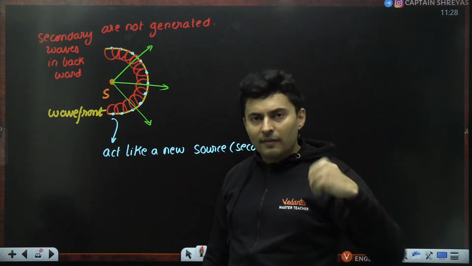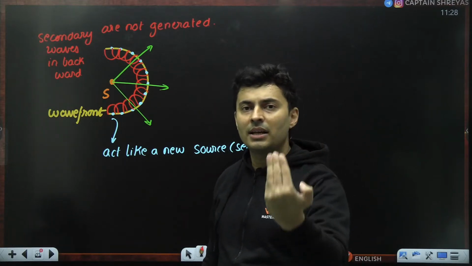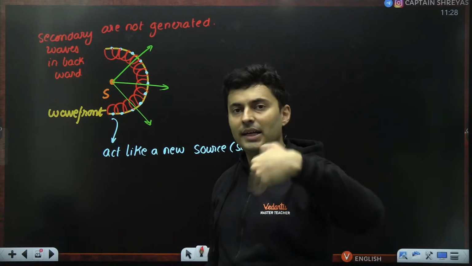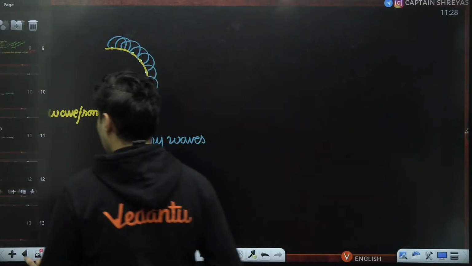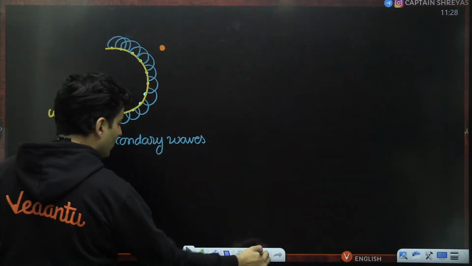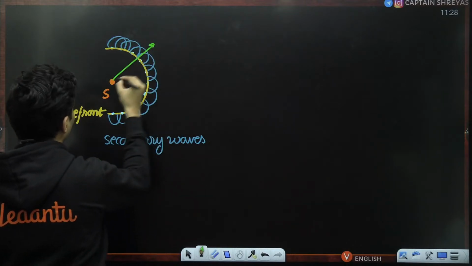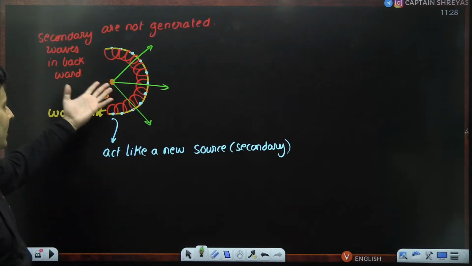He just said that if light is propagating in this direction, obviously the secondary waves which will be generated will also be generated in the same direction in which it is actually propagating. It is propagating over here, so it will generate waves only in this particular direction, not in this direction.